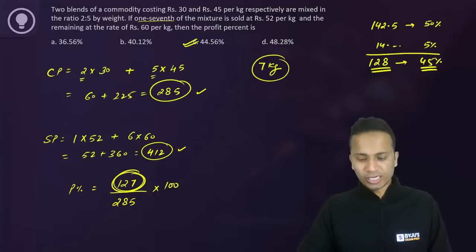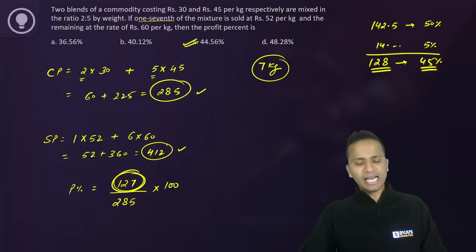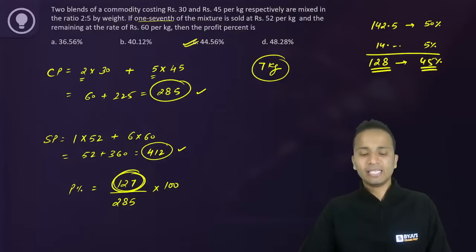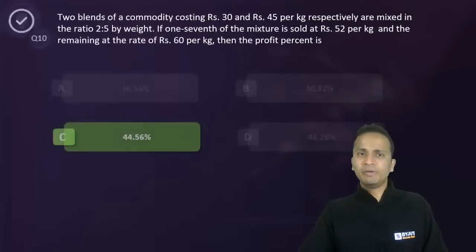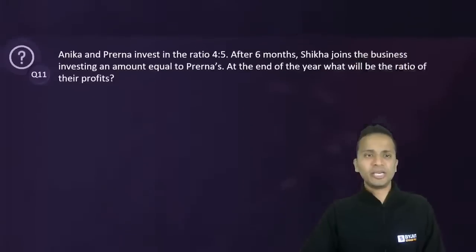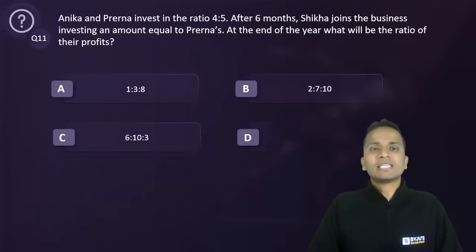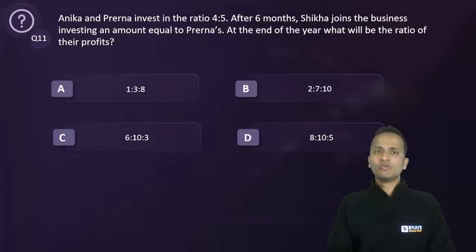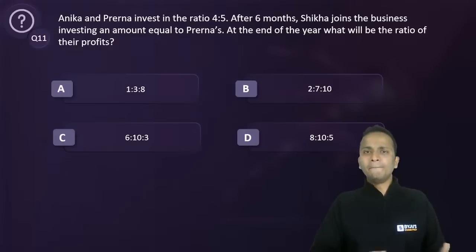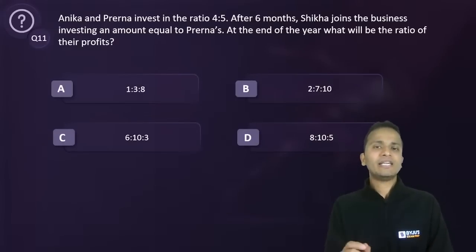ठीक है. So the correct answer, yes, it is option C. I can understand why less number of students have given the answer just because of this last step of calculation. But this will be fine in the examination. Okay. Let's move ahead and look at the next easy question. So you must have understood that I have kept a mix of easy concepts with a little difficult calculations.